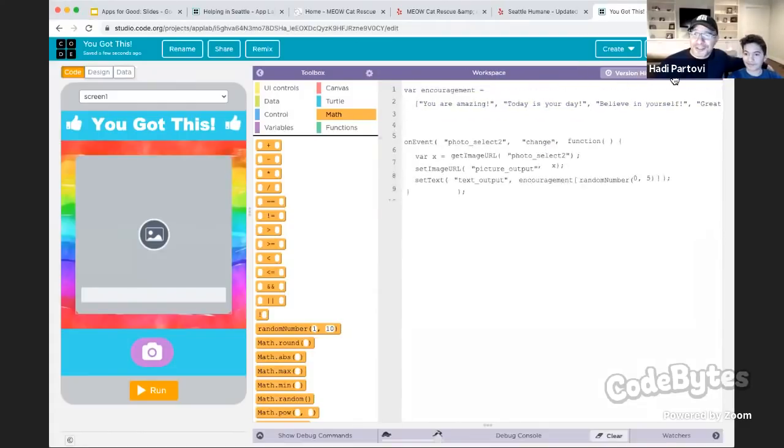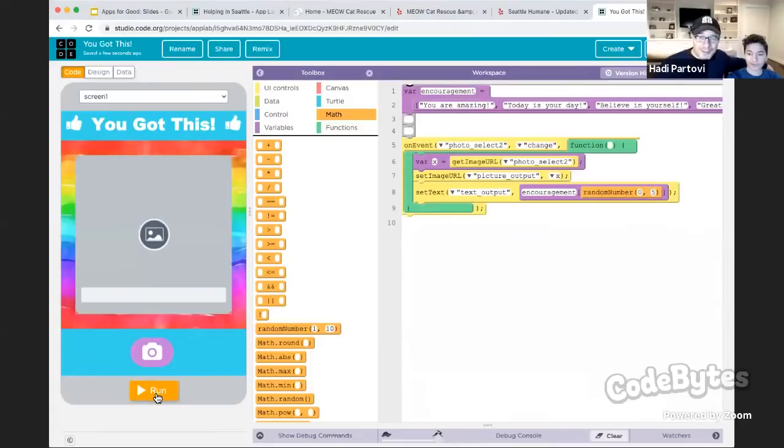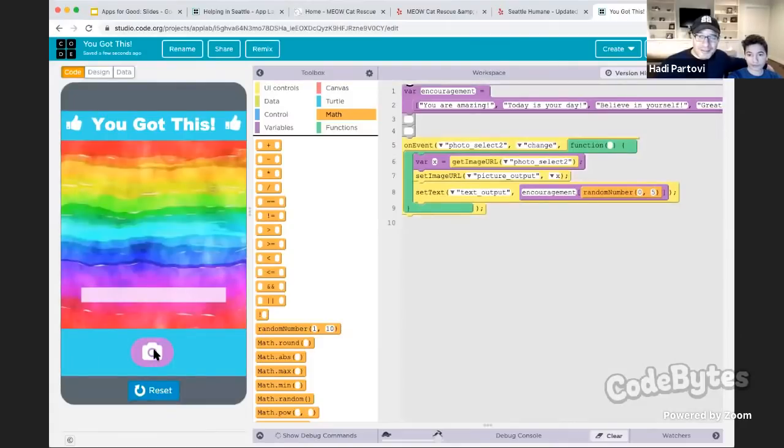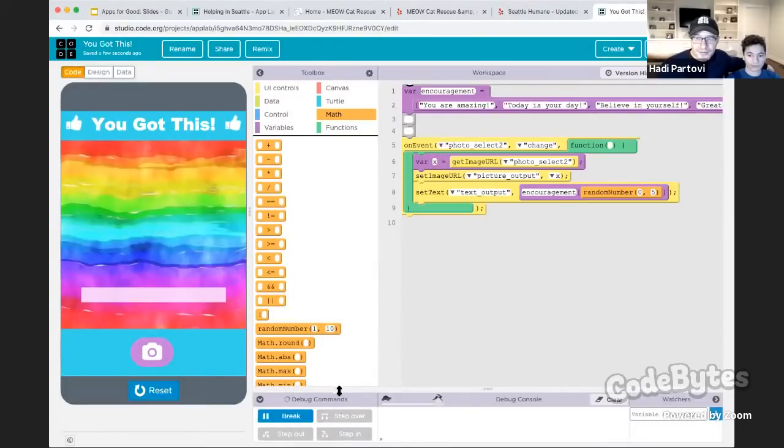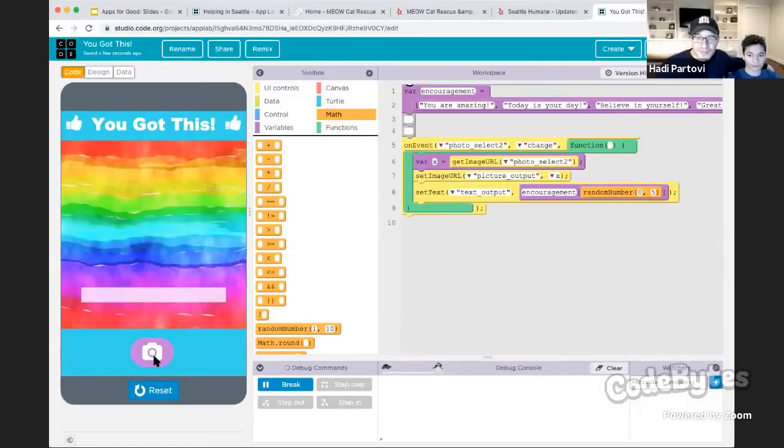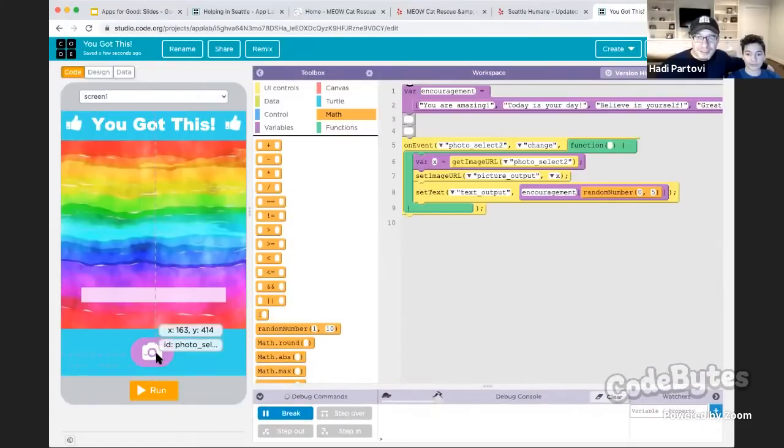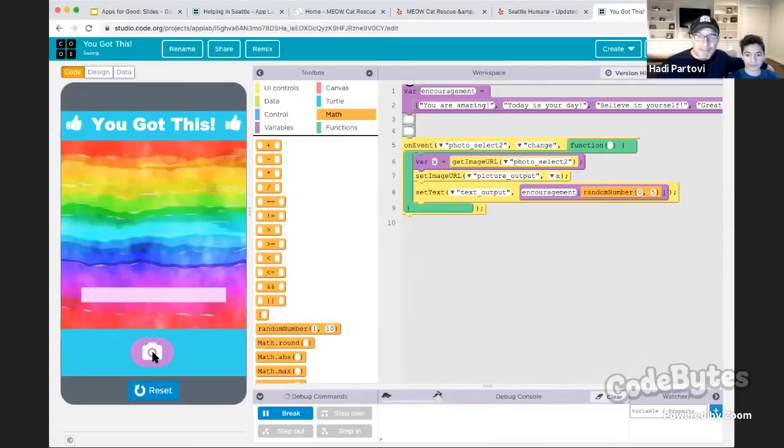So this should work. I'm going to run it one more time. And again, this isn't using my phone camera because I'm on a computer, but I'll put the dog this time. Did it get it? Maybe it's slow because the dog is a big photo. I'll try it again with the cat.